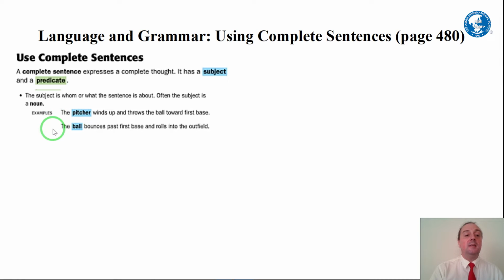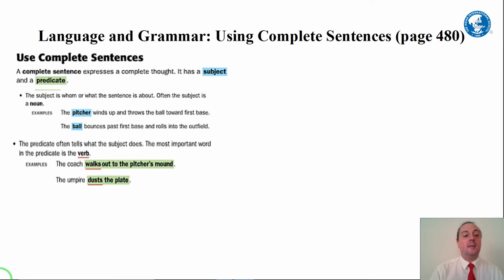The next one is the ball bounces past first base and rolls into the outfield. So the subject is the ball. Okay? So we know that the ball is the what that we're talking about. And then the rest of the sentence tells us what the ball will do. The second part of the sentence is the predicate. The predicate often tells what the subject does. The most important word in the predicate is the verb. We always need to have a verb to have a complete sentence.